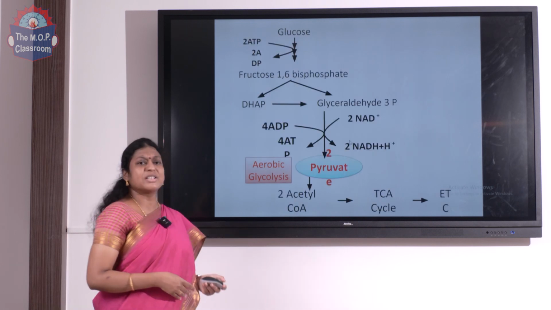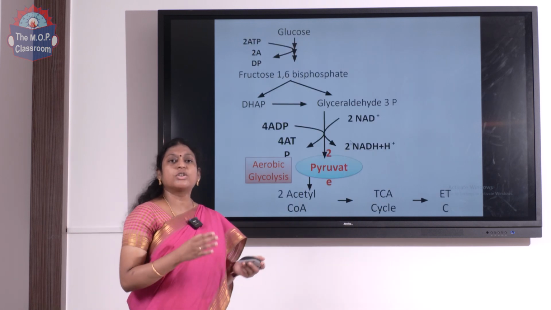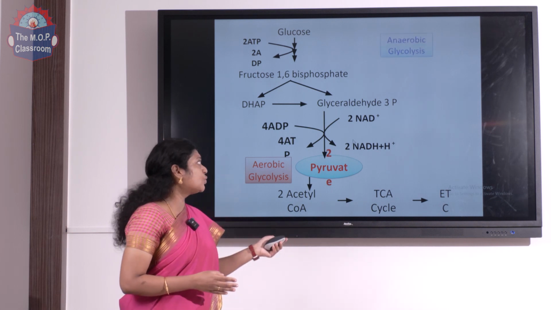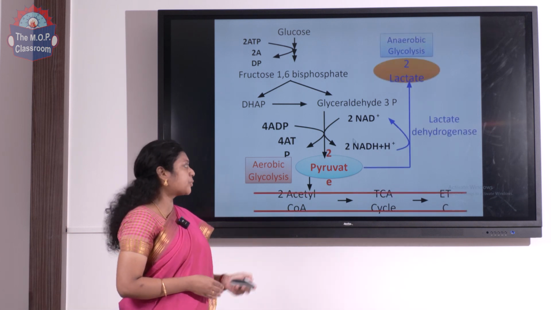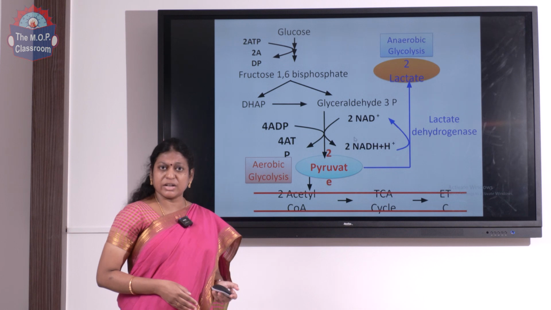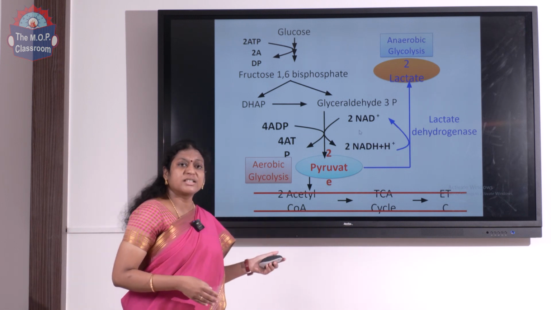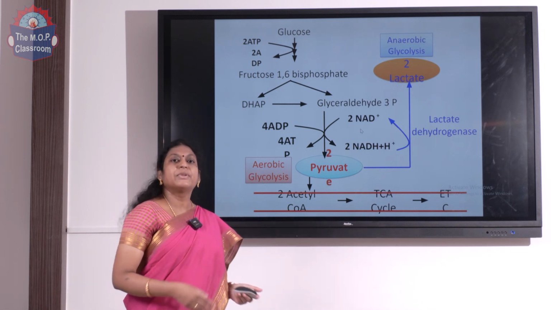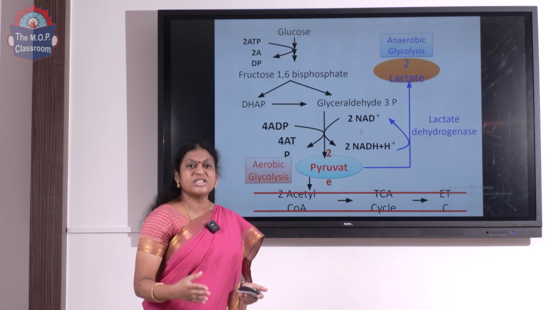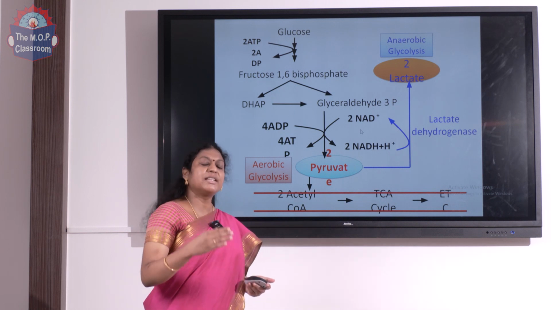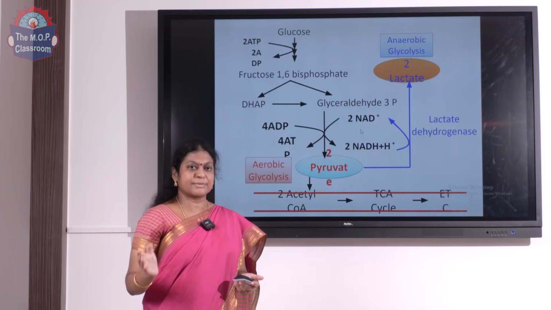Now what happens to the pyruvate which is the end product of breaking this glucose? It has 2 metabolic fate options. One is under aerobic condition, pyruvate can get converted to acetyl-CoA and this acetyl-CoA enters our TCA cycle. From there the electrons can move on to the electron transport chain.